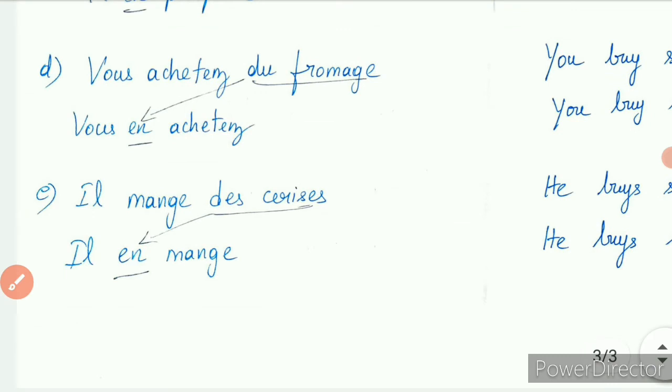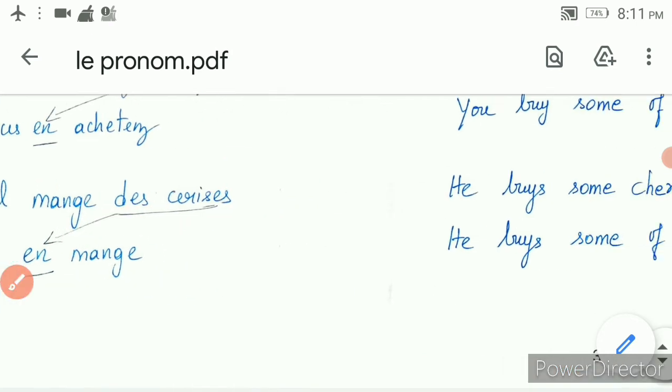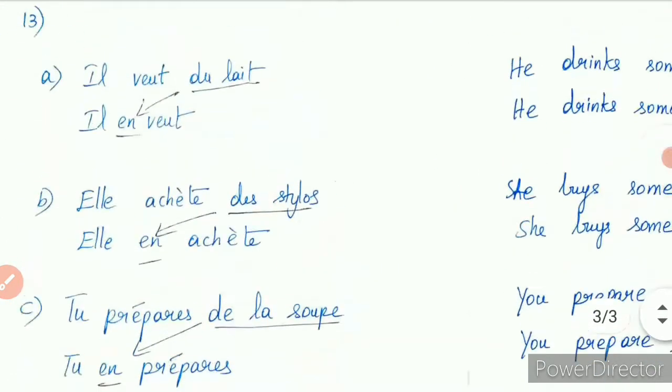That is the meaning. Then elle mange des cerises. She eats some cherries. So des cerises can be either an indefinite article or a partitive article. Okay, so replace it with en here before the verb. So the meaning is, she eats some cherries, she eats some of it.